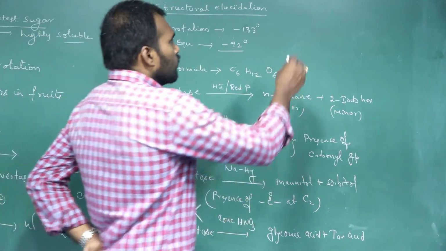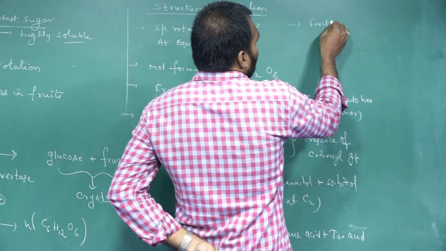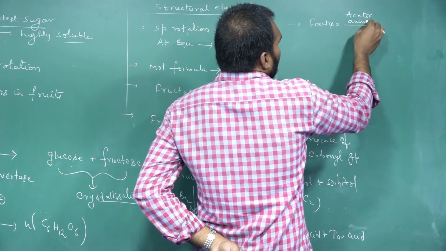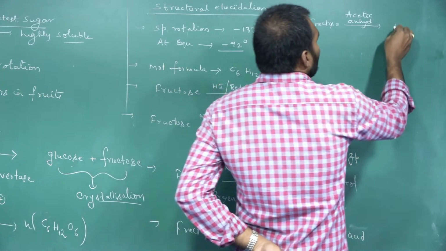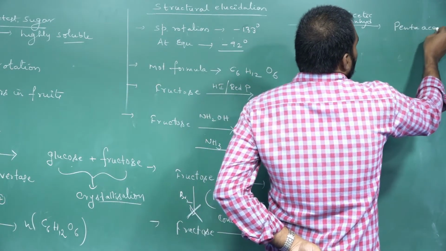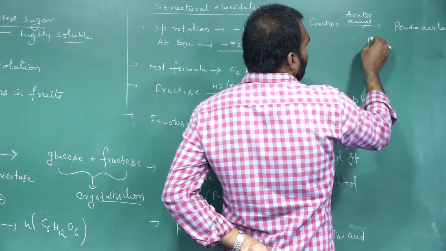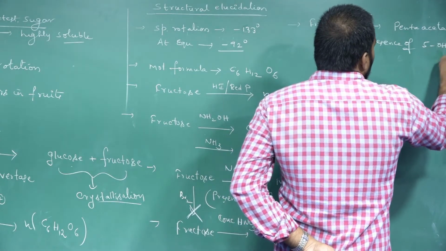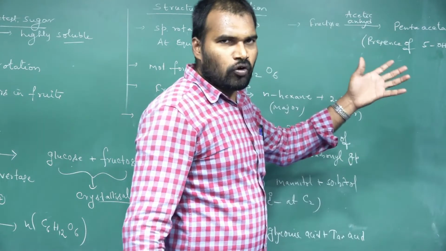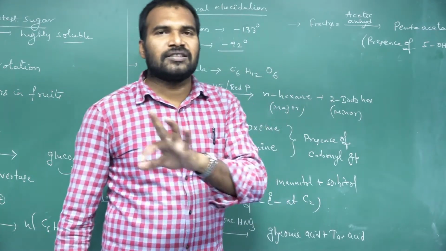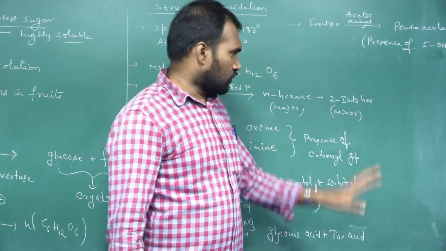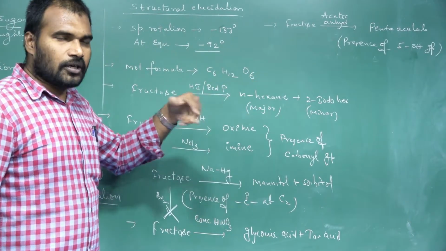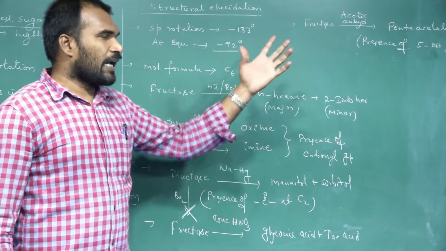And when we treat fructose with acetic anhydride, we get pentaacetate. It confirms the presence of 5 OH groups. Among the 5 OH groups, 2 OH groups are primary, and the remaining 3 are secondary. So these all are structural elucidation. To determine the structure, we did all these experiments.